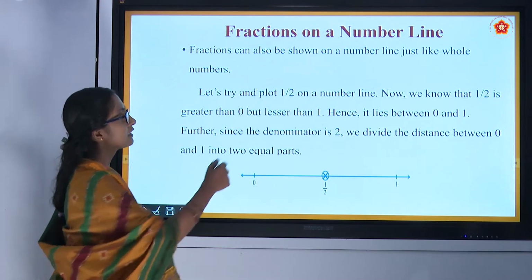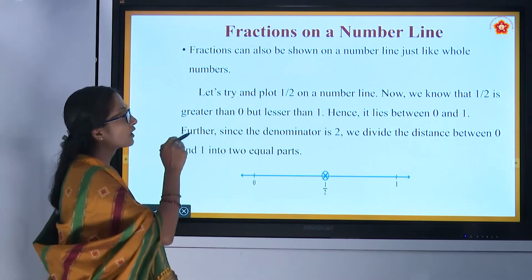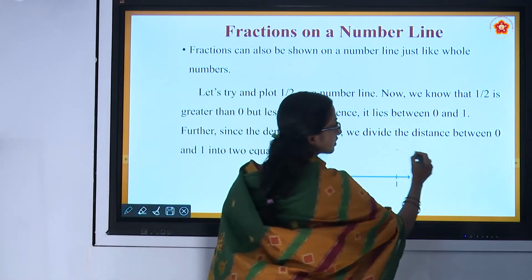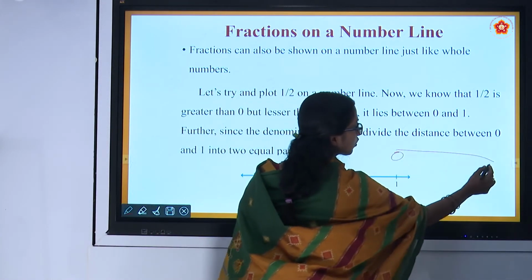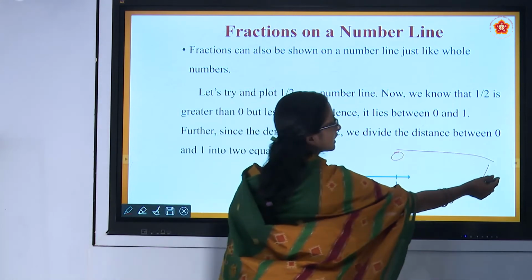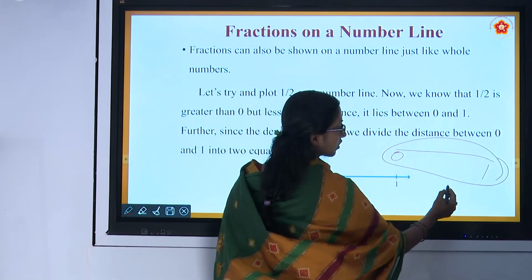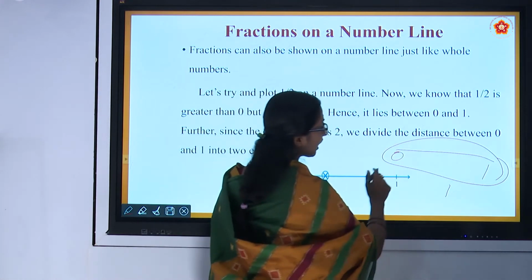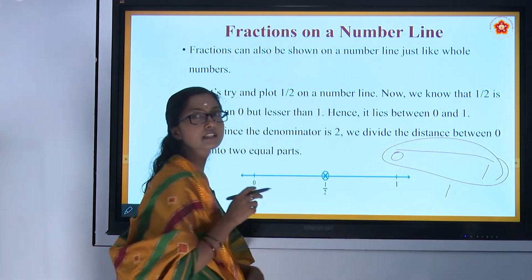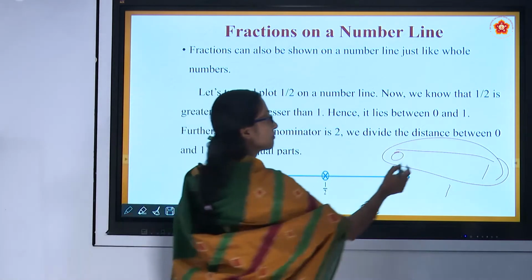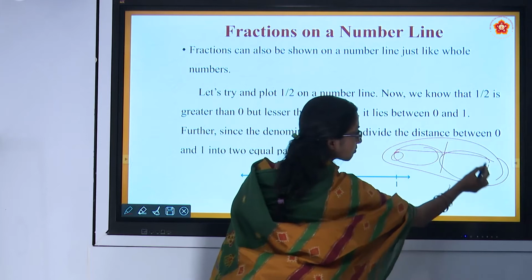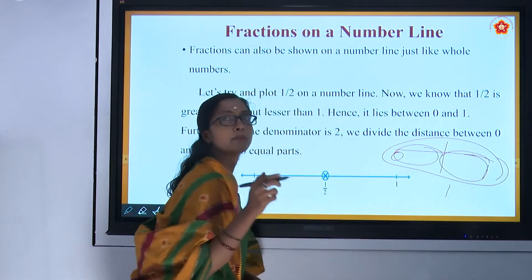They are saying let's try to plot 1 by 2 on a number line. What does 1 by 2 mean? 0 to 1, this whole thing, means 1. They are dividing this distance into 2 parts. This part and this part both together make the whole.